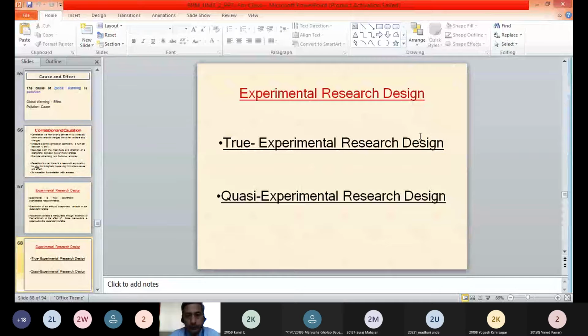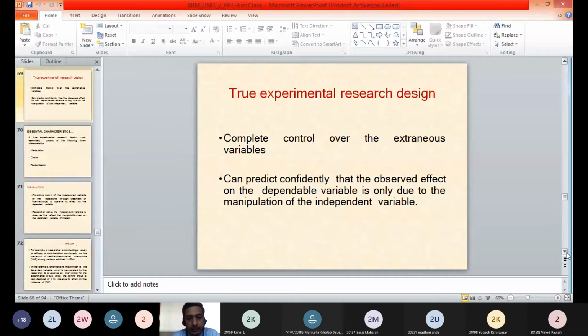In the earlier session, we discussed that in experimental research design, there are two types of research design. One is called true experimental research design, and another is quasi-experimental research design. We started discussing true experimental design, and we saw that in true experimental research design, the researcher has complete control over the extraneous variables, and we can confidently predict the effect of the independent variable on the dependent variable.